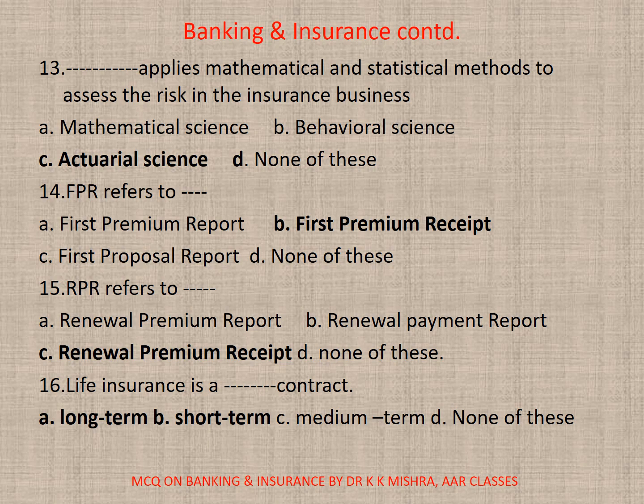First premium receipt. 15. RPR refers to dash. A. Renewal premium report, B. Renewal payment report, C. Renewal premium receipt, or D. None. The correct option is C.